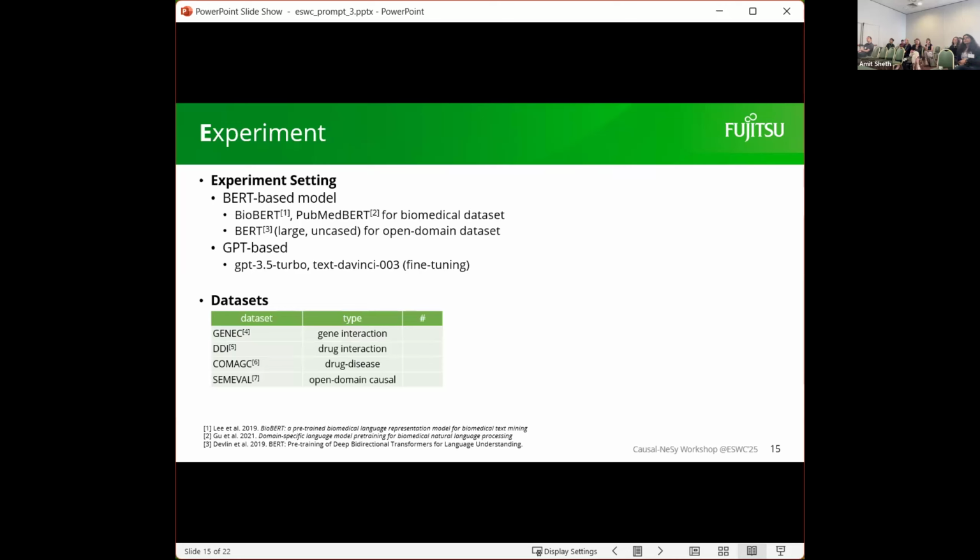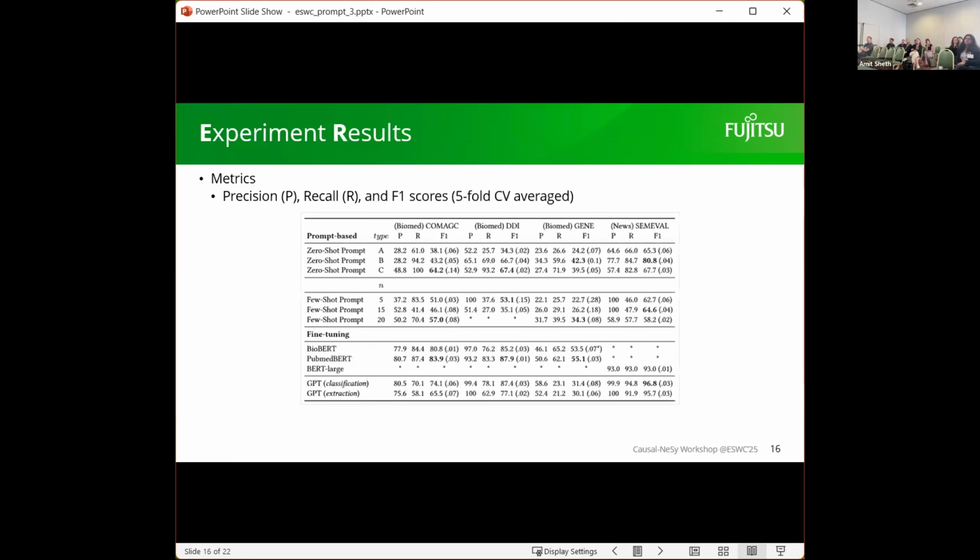For the BERT, we use three models: the BERT model, BioBERT, and PubMedBERT. BioBERT and PubMedBERT are used for the biomedical dataset and the normal BERT for the open domain dataset. Again, we use two types of dataset, the biomedical dataset and one open domain dataset. And this is our experiment result.